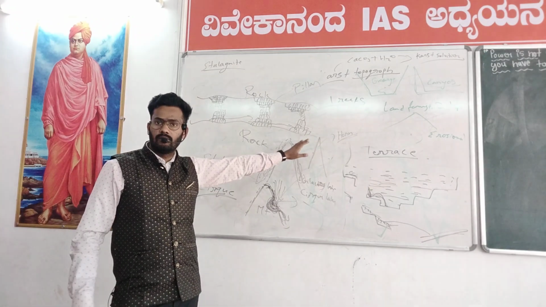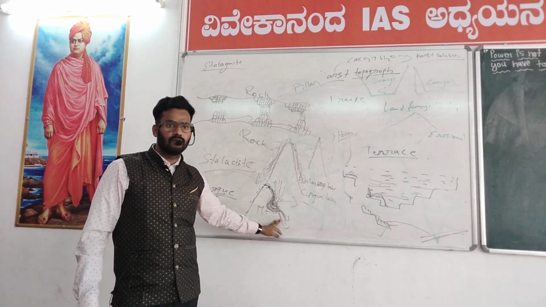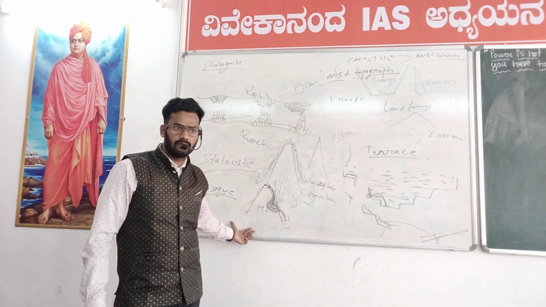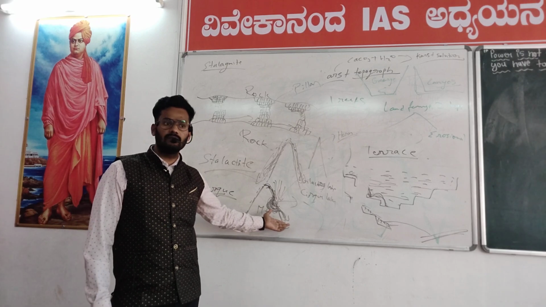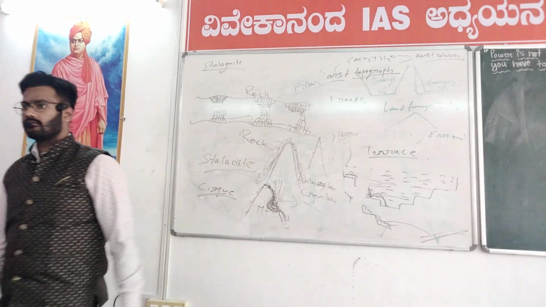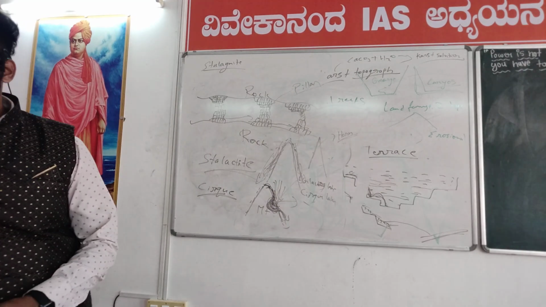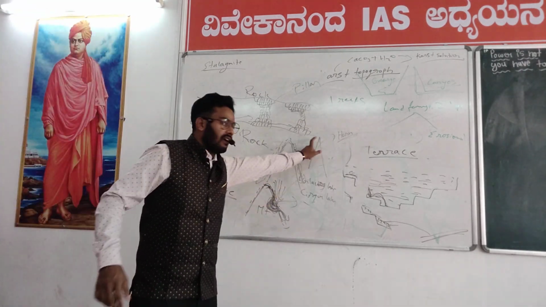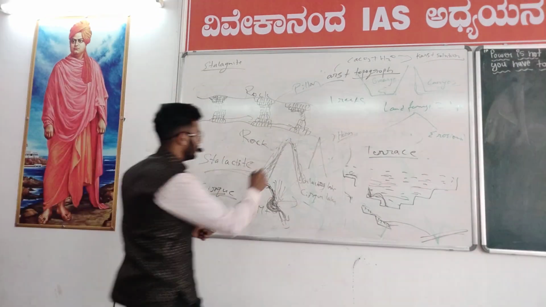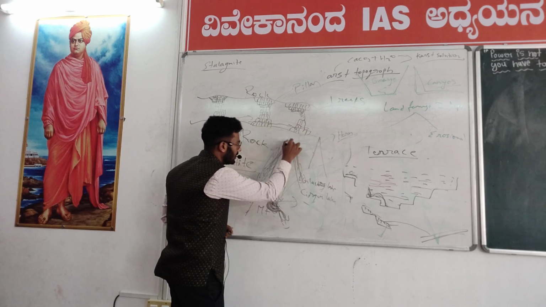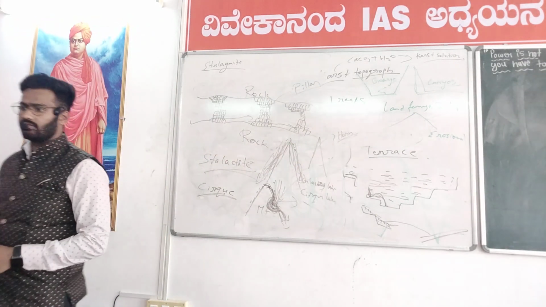Horn is at the top, right? If the erosion happened at the mid of the mountain of the glacier, we call it a cirque. And water which collects at the depression of the cirque, we call it a cirque lake. The same erosion happened at the top of the mountain, we call it a horn, because it looks like a horn. Everything eroded like this, because earlier there would have been bulk here, this bulk has gone, so it has become a sharp edge. We call it a horn.